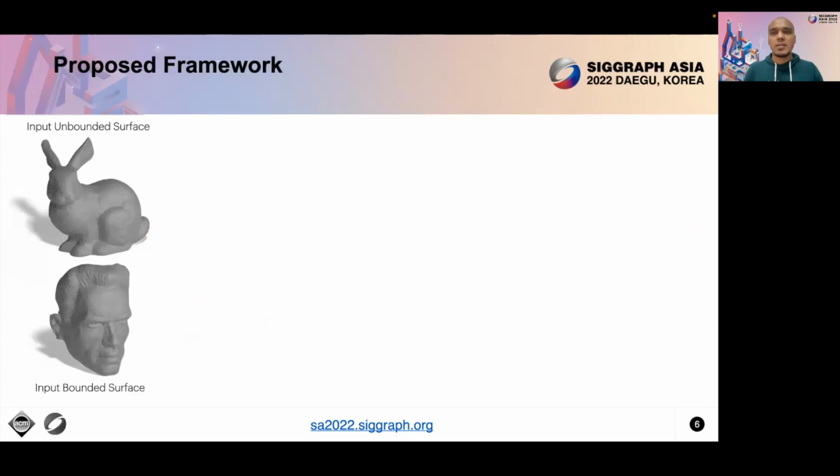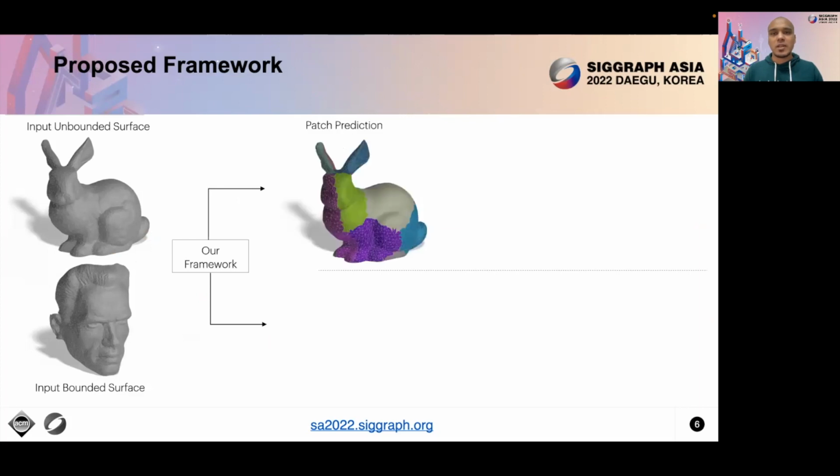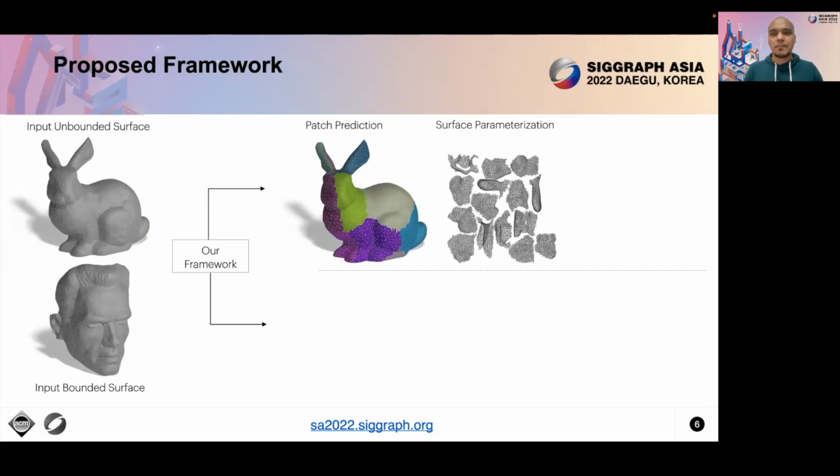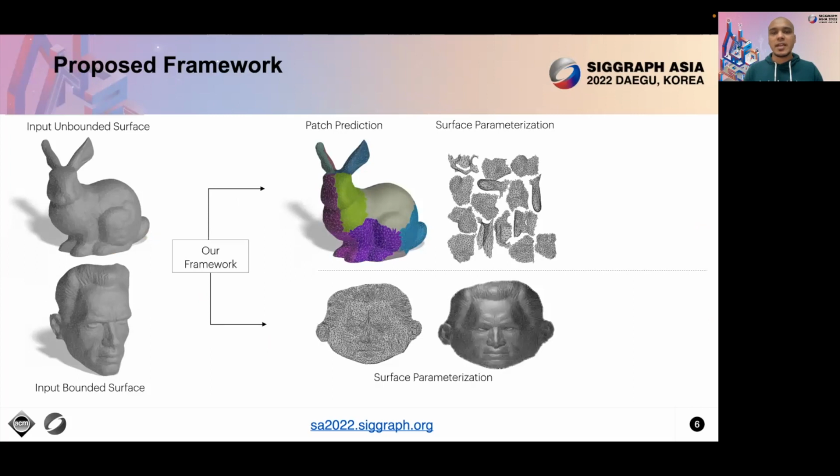We present a novel self-supervised framework for learning the discretization-agnostic surface parameterization of arbitrary 3D objects with both bounded and unbounded surfaces. First, to handle the unbounded surfaces or surfaces with regions of extreme extrinsic curvature, we propose a learning-based partitioning of the given surface into multiple bounded patches, which are independently parameterized further to generate a texture atlas. For bounded surfaces, we directly pass them to the surface parameterization module to output the corresponding UV map.